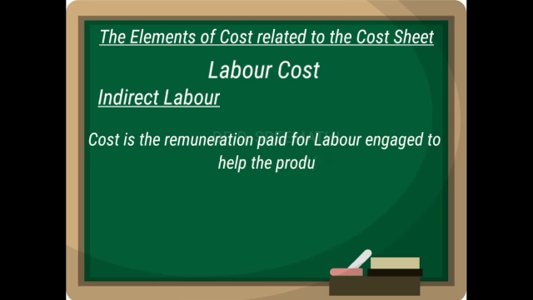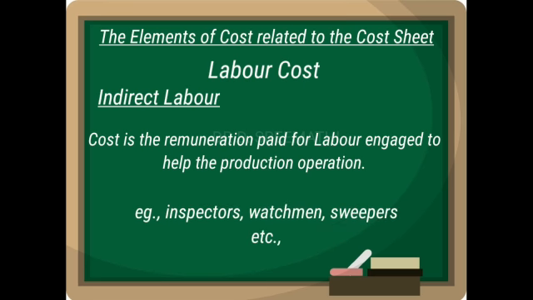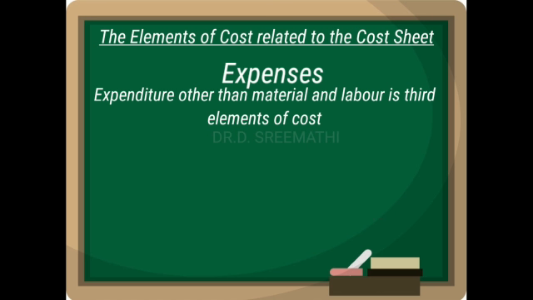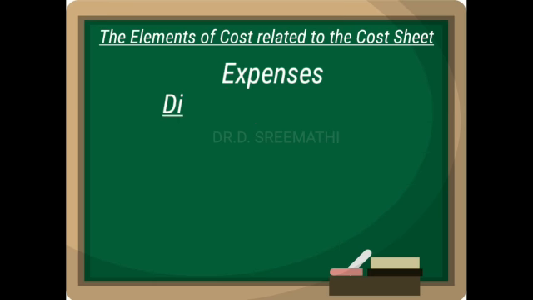And what is indirect labor cost? It is the remuneration paid for labor engaged to help the production operations. For example, the watchman, sweepers and storekeepers, who are all helpful for production, come under indirect labor cost. The next element of cost is expenses. Expenditure other than material and labor comes under this category. This is also divided into two, that is direct expenses and indirect expenses. So what is direct expenses?